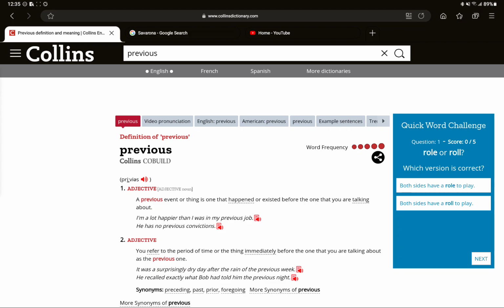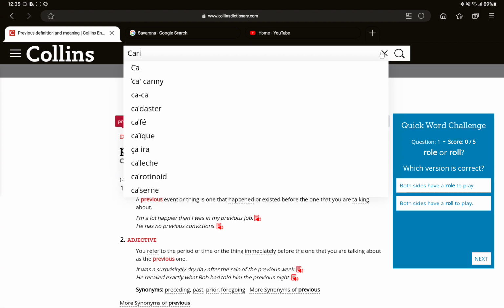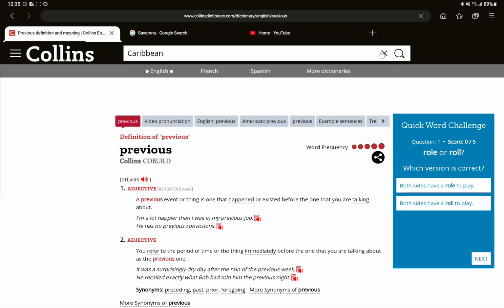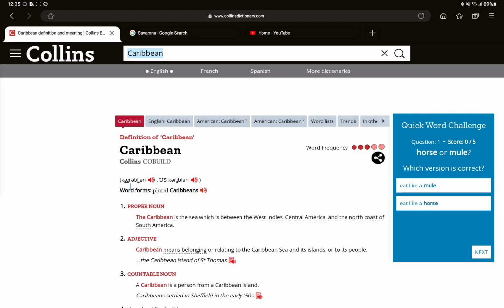How do you pronounce that? Caribbean, or in the United States, Caribbean. Oh, I like this pronunciation. I like the way this is pronounced. Caribbean. It's a sha sound.